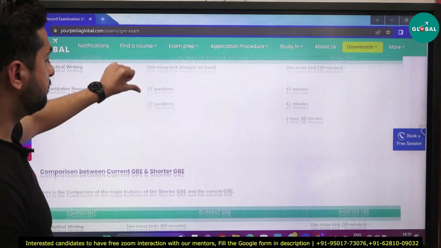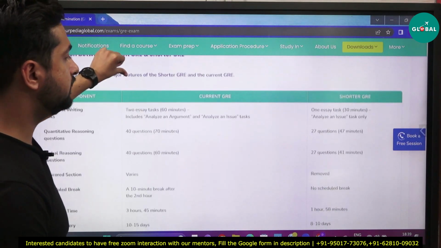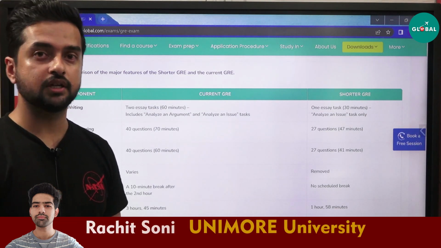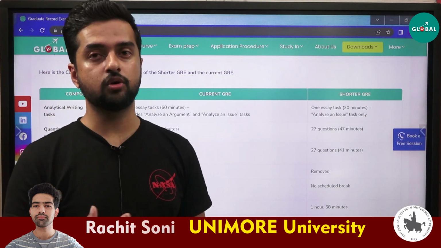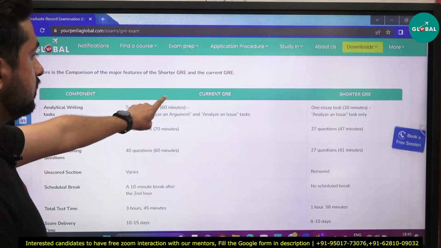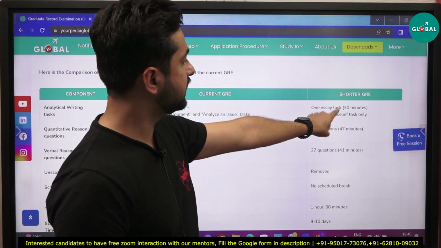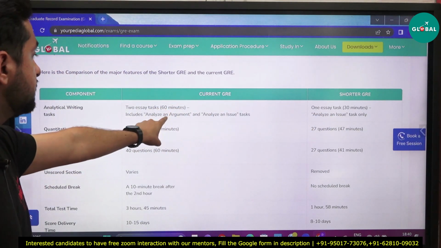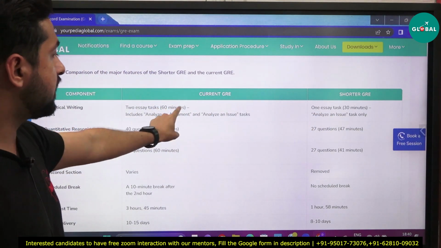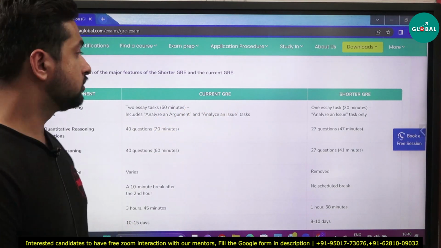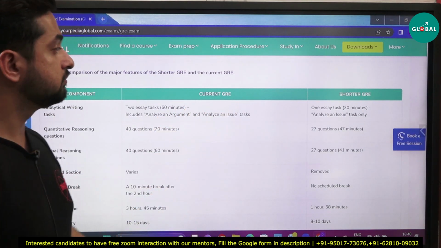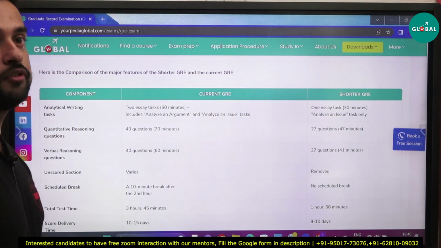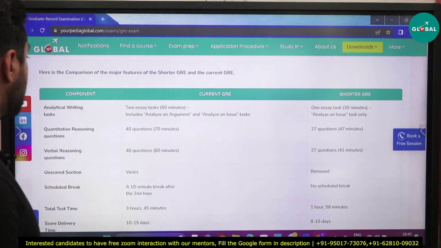If I have to compare the current and the shorter GRE, you can see over here. First is analytical writing, a task which is evaluated out of 6. In the current GRE pattern there are 2 tasks, analyze an issue and analyze an argument, so there are 2 essays of 30 minutes each. But now in the shorter GRE there is only 1 task. That is a very good thing, you have to spend less time on writing essays.